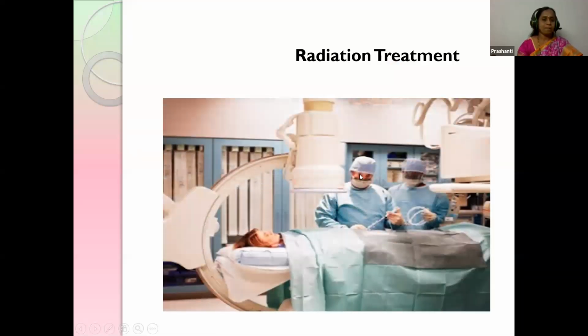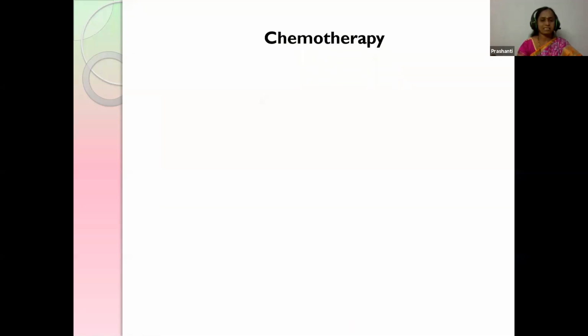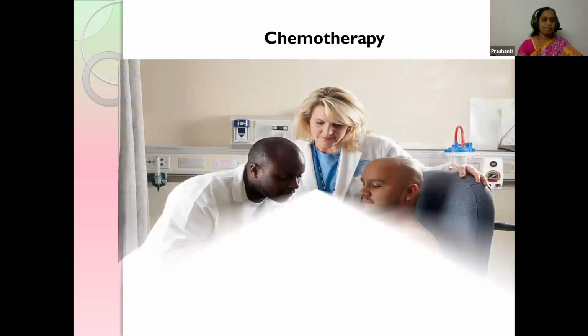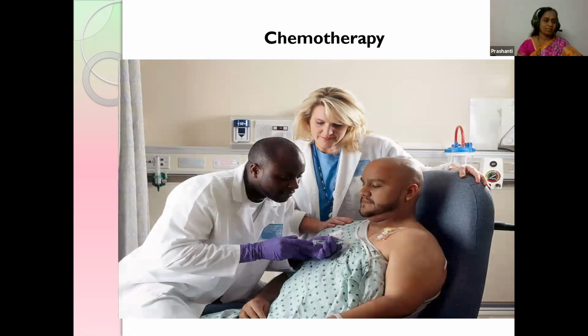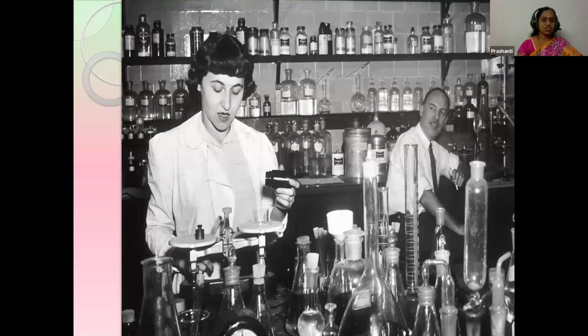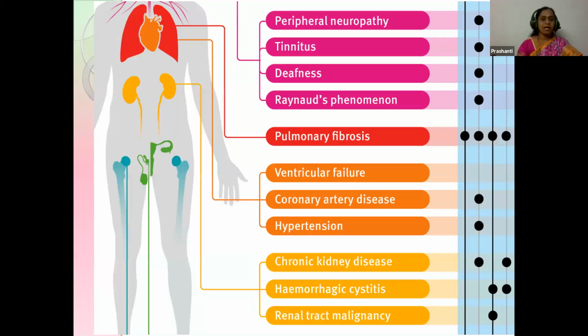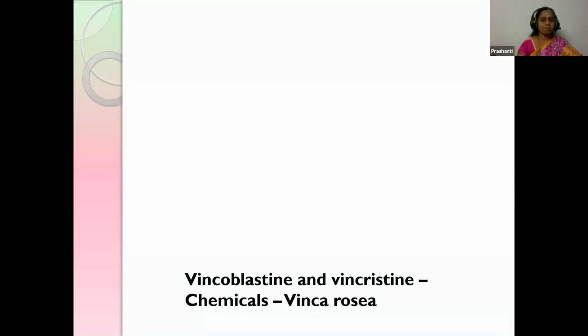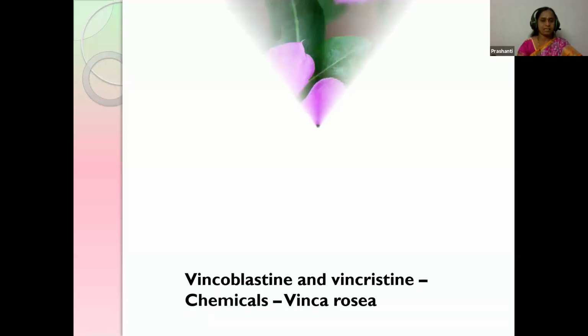Next one is radiation treatment. Here, passing radiation to that particular area will kill the cancer cells. The next one is chemotherapy. Chemo means chemicals, therapy means treatment, so treatment with chemicals is given. What are the chemicals? They are vinblastine and vincristine. These are the chemicals used for chemotherapy. They have been cultured in the laboratory and used for different types of cancers. And they are extracted from the Vinca rosea plant.